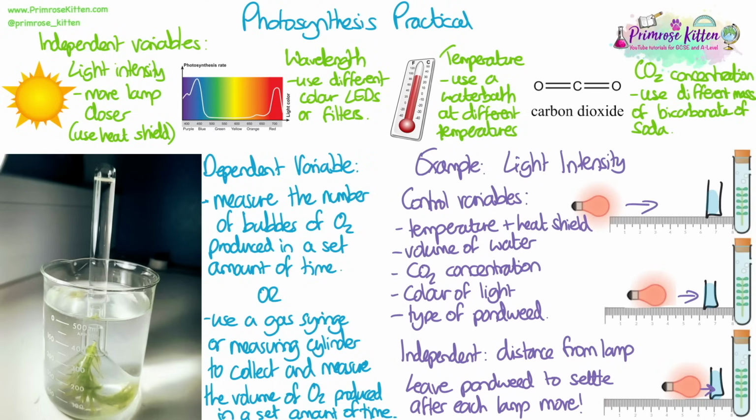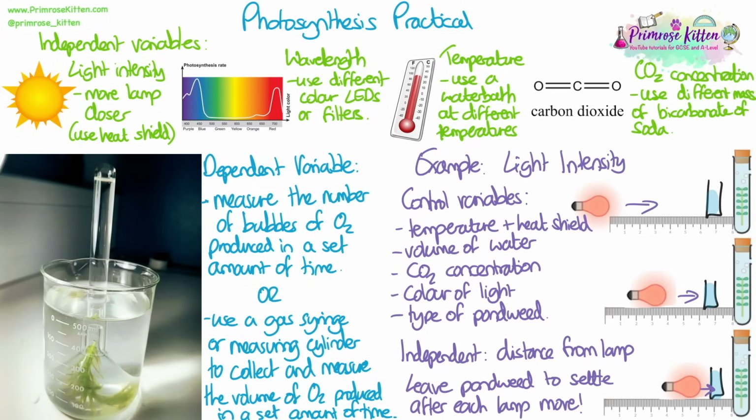Then you measure the number of bubbles in a minute, or however long you're going to do, again. And then again, you would repeat by moving the lamp closer, letting it settle, and then measuring the number of bubbles in a set time again. Just be clear in the exam what you are measuring, how you're going to measure it, especially remembering to measure it in a set amount of time if you're going to calculate rate. Make sure you're clear about what the independent variable is, what you are changing in the experiment, and that all the other control variables should be kept the same if they're going to affect the rate of photosynthesis.